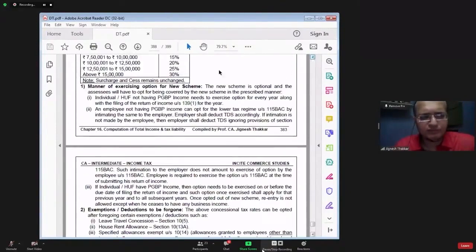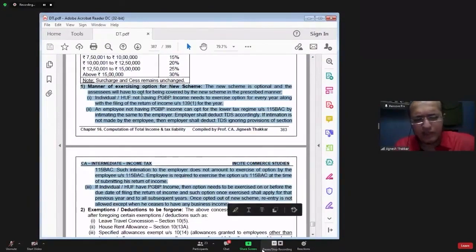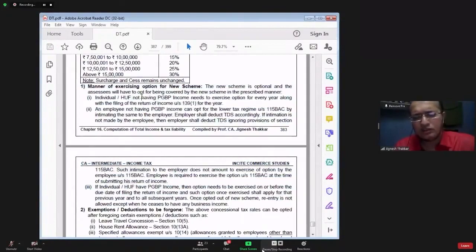Now, I need to move on to the first point. First point is explaining to you that this section is an optional section. It is not mandatory for the SSE to exercise the option in this section.